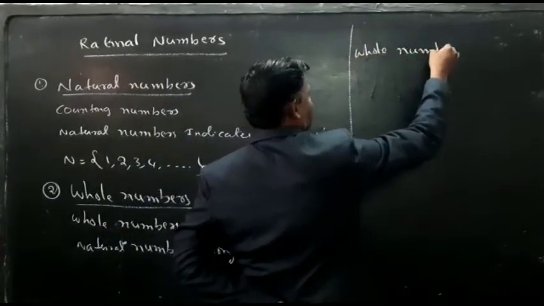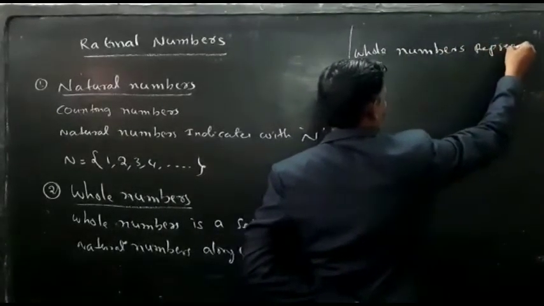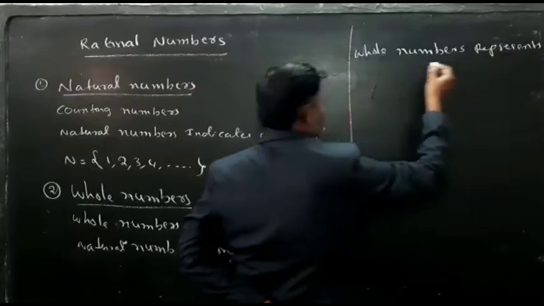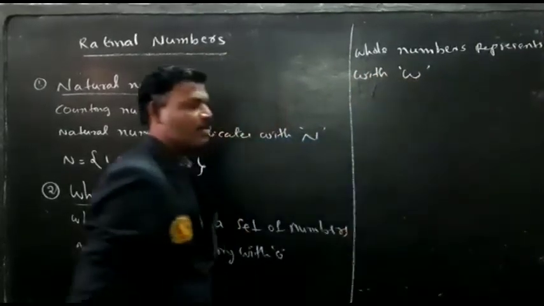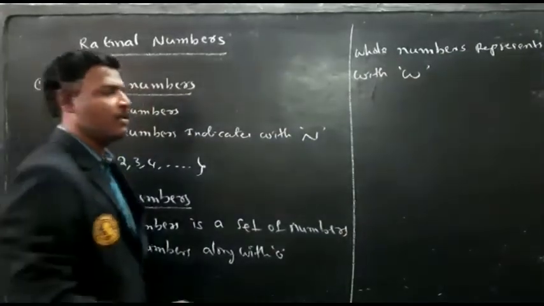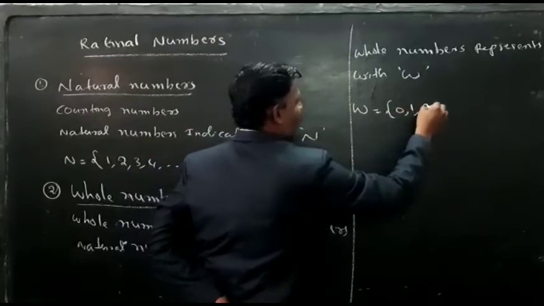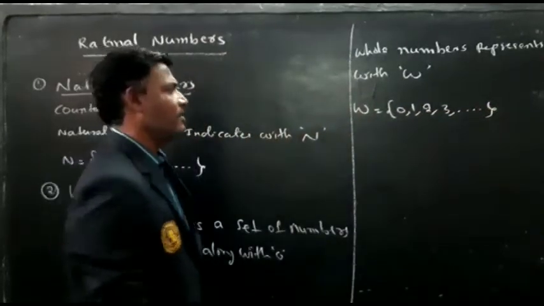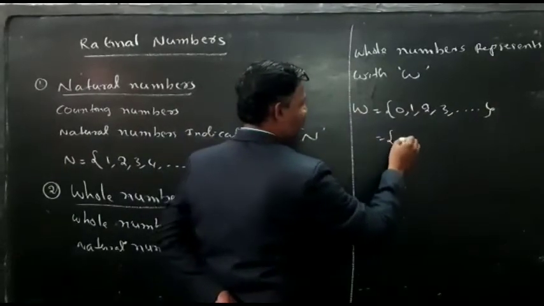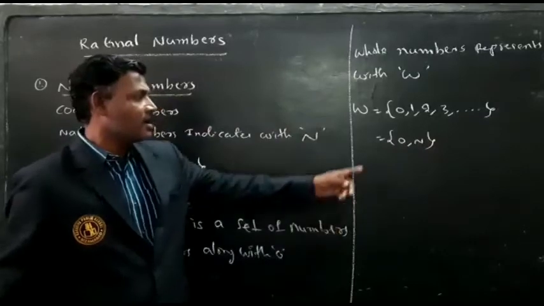Whole numbers are represented with W. Whole numbers are 0, 1, 2, 3, and so on. So this is nothing but 0 along with N.